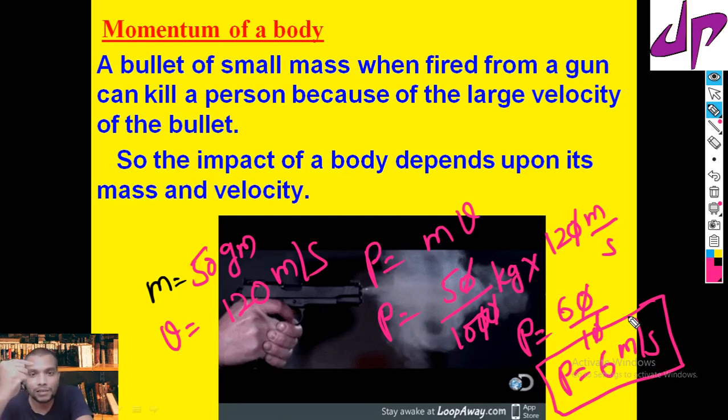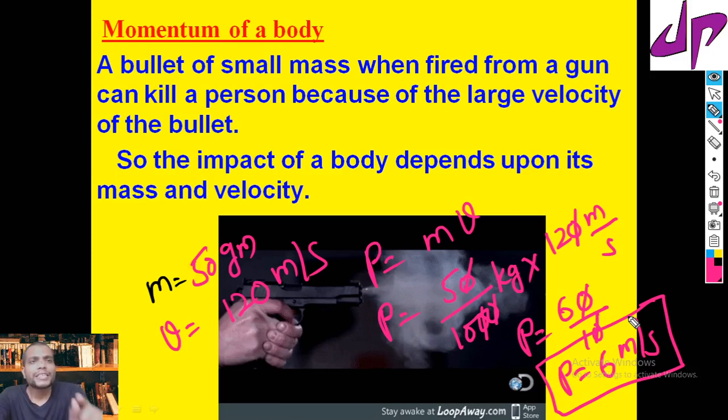Now the bullet is traveling very fast. If such a fast object hits our human flesh, what happens? Automatically it will pierce inside our body. Even though the mass is less, the velocity is more, so obviously the momentum of the bullet is more.